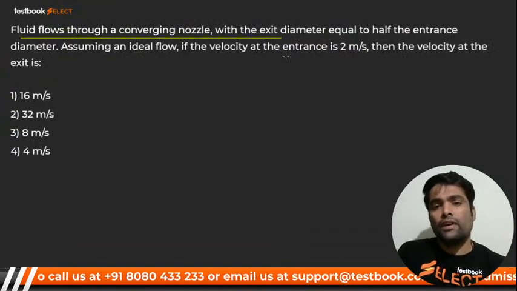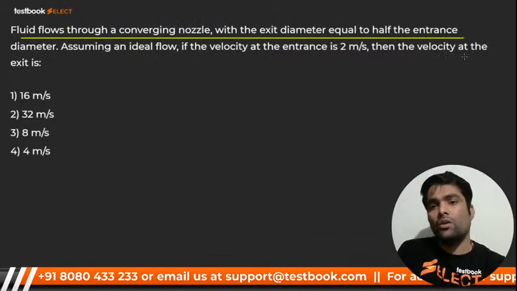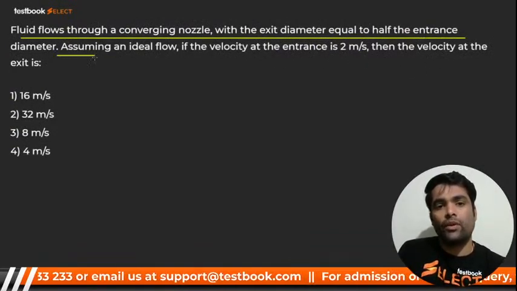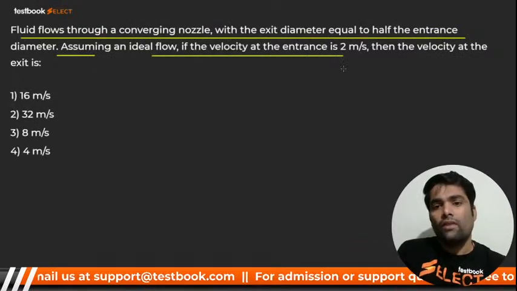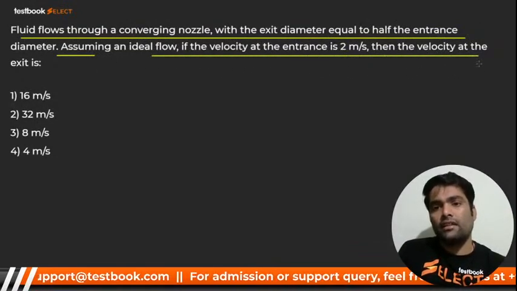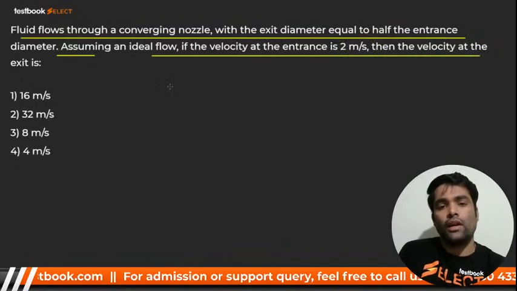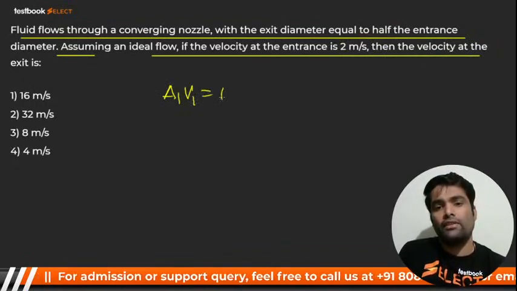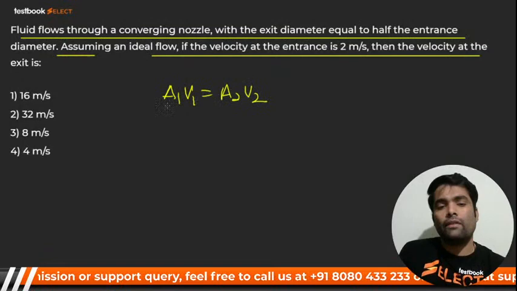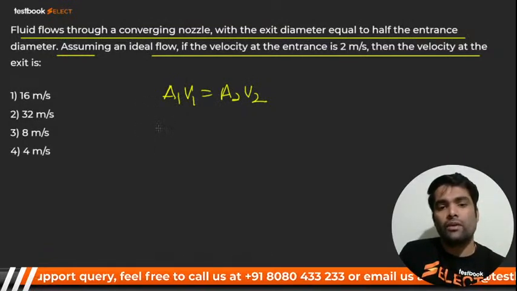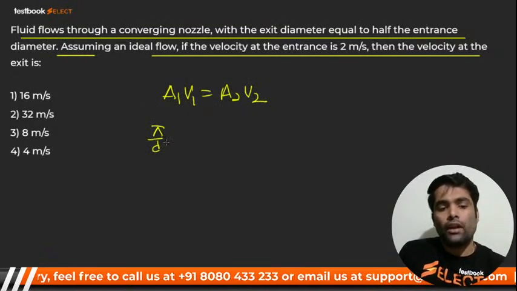Fluid flows through a converging nozzle with an exit diameter equal to half of the entrance diameter. Assuming ideal flow, velocity at entrance is 2 meters per second. Then the velocity at the exit? You know the continuity equation: A1 V1 is equal to A2 V2. और A1 directly proportional क्या होगा? Pi by 4 D1 square, right?